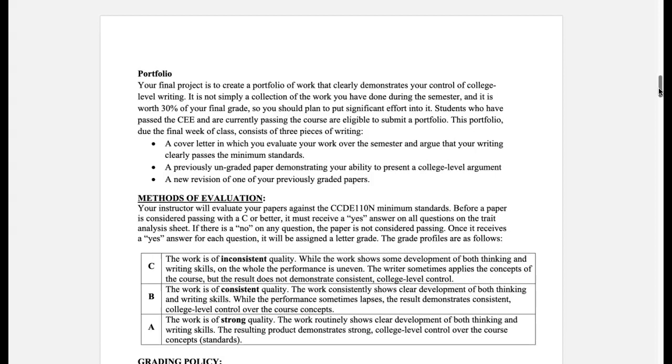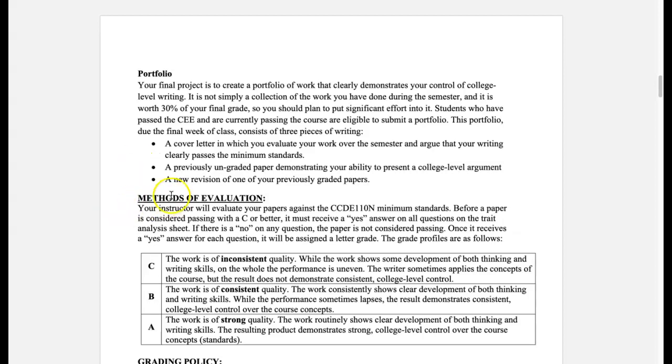Our other required assignment is a portfolio. The portfolio is basically 3 assignments. The portfolio consists of a cover letter in which you reflect over the entire semester and you discuss how you have progressed as a writer and how you have developed as a reader, student, things like that.